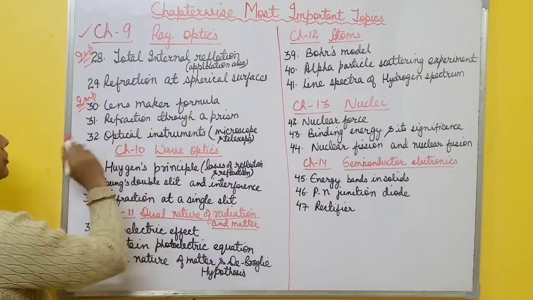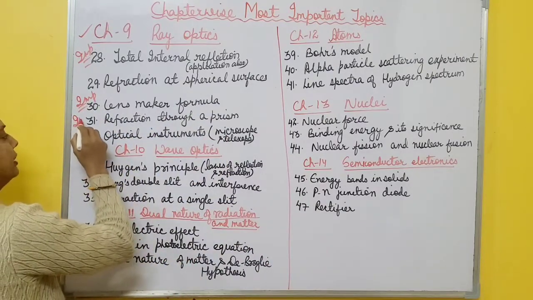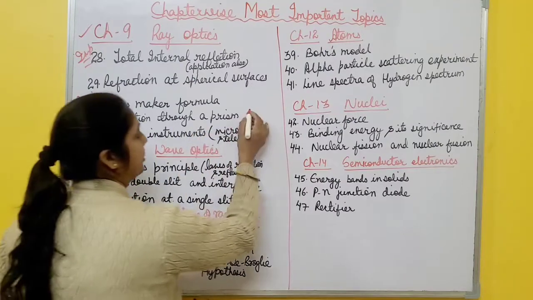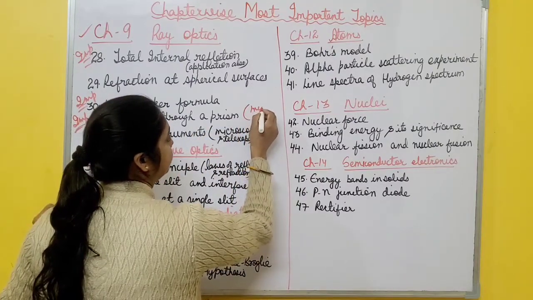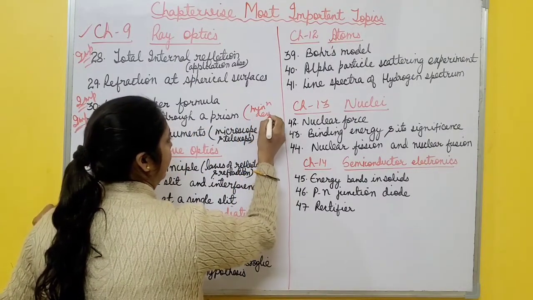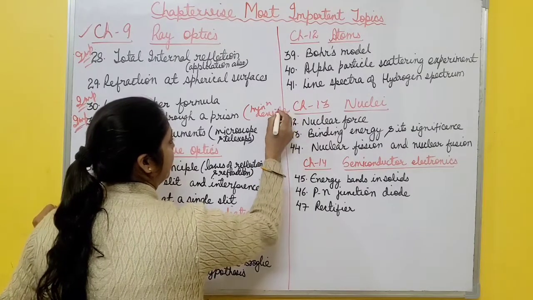Then refraction through a prism. This topic is also very, very important. Especially you have to derive the relation for minimum deviation, and numericals also come from this topic, minimum deviation.